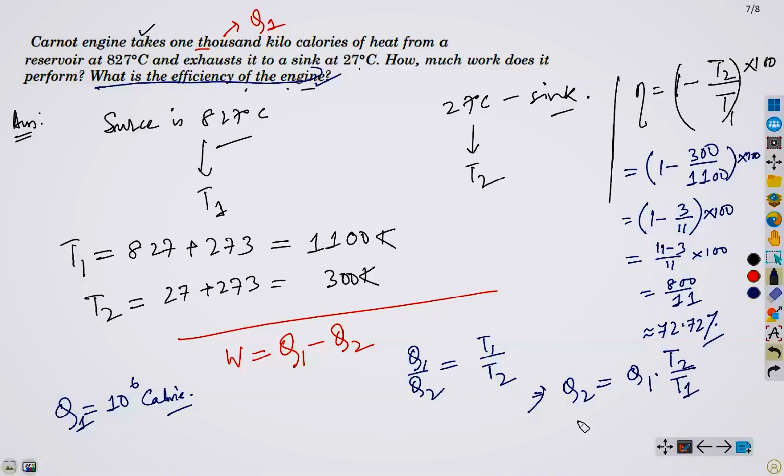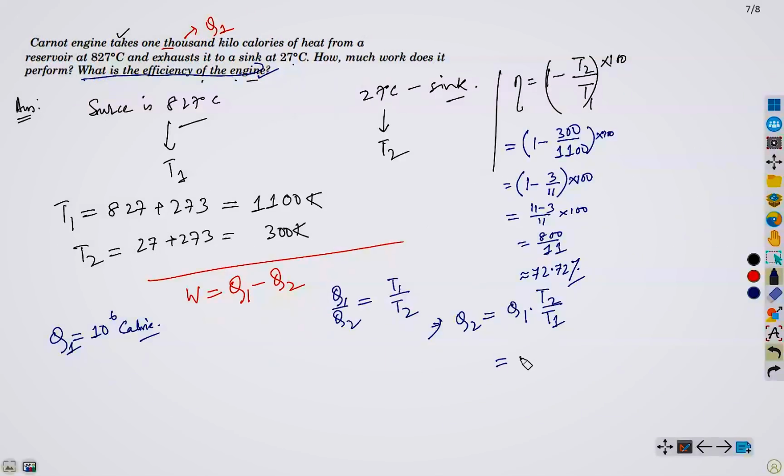So Q1 is 10 to the power 6, T2 is 300 and T1 is 1100. Simplifying, it is almost 2.72 times 10 to the power 5 calorie.